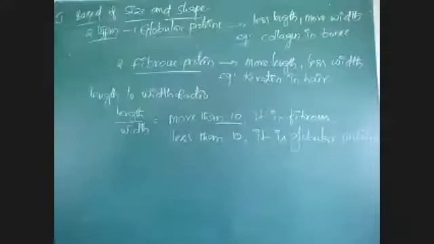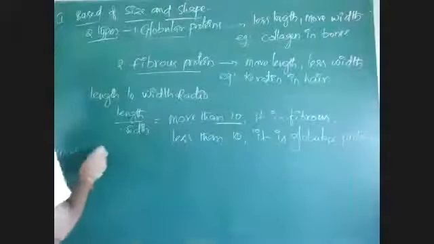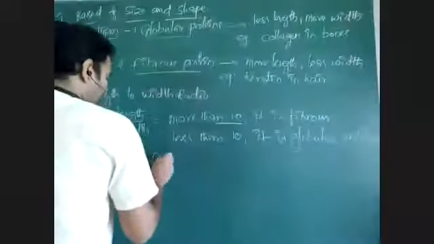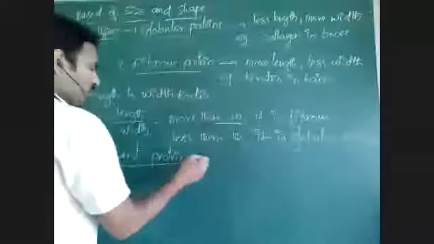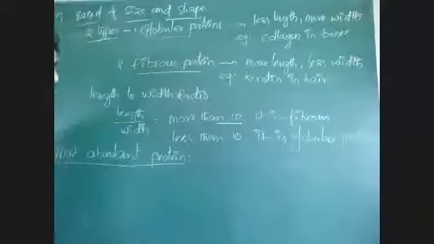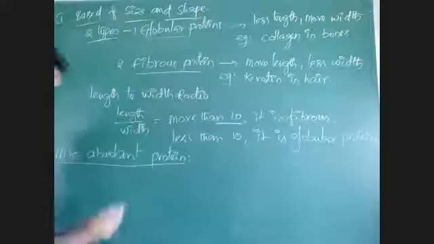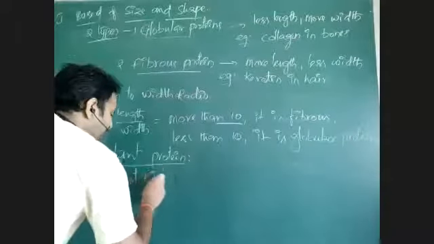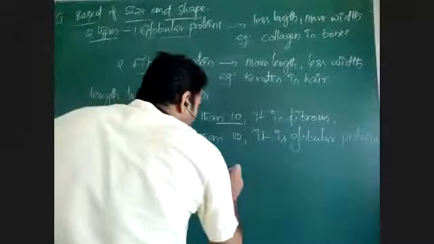Here, the most abundant proteins we can see. Most abundant protein means which protein is present in the highest concentration or highest amount in the universe. In the plant kingdom, in all plants, the most abundant protein is rubisco.